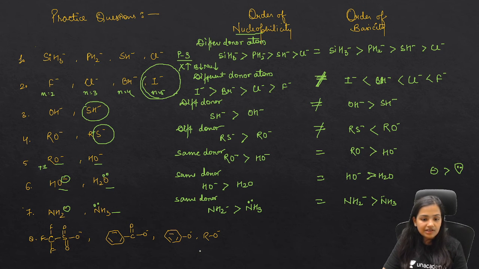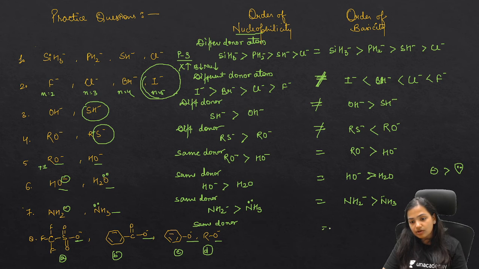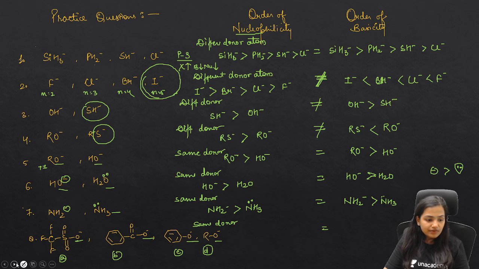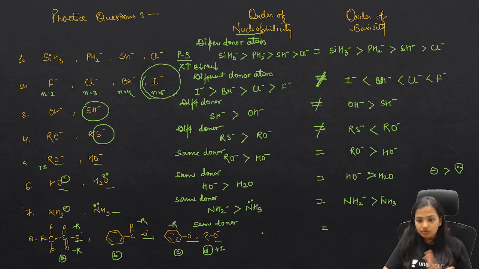Now we have the last example. Here let me write A, B, C, D. If you compare all four, O negative, O negative, O negative, O negative, we have the same donor, and when the donor is the same, the order is the same. Is there any steric problem? No, there is no steric problem. Ultimately what you can focus on is that here we have plus I effect, here we have minus R, here we also have minus R, and here we have so much minus R. Ultimately I can see that RO negative is going to be the best, and both the orders are going to be the same.